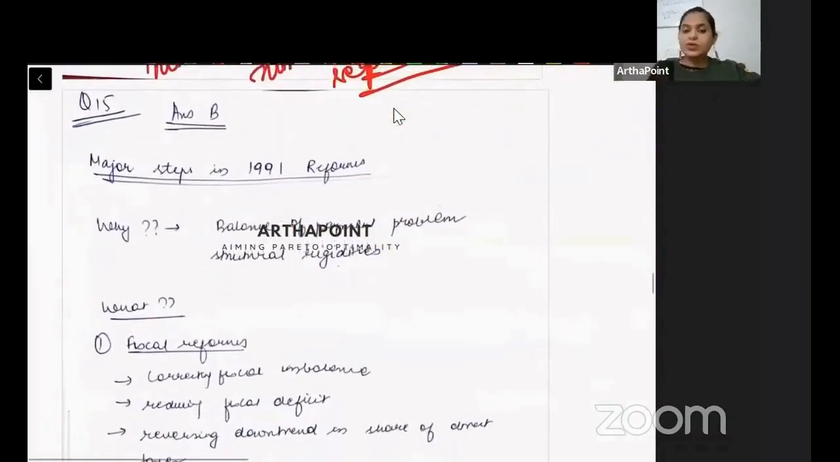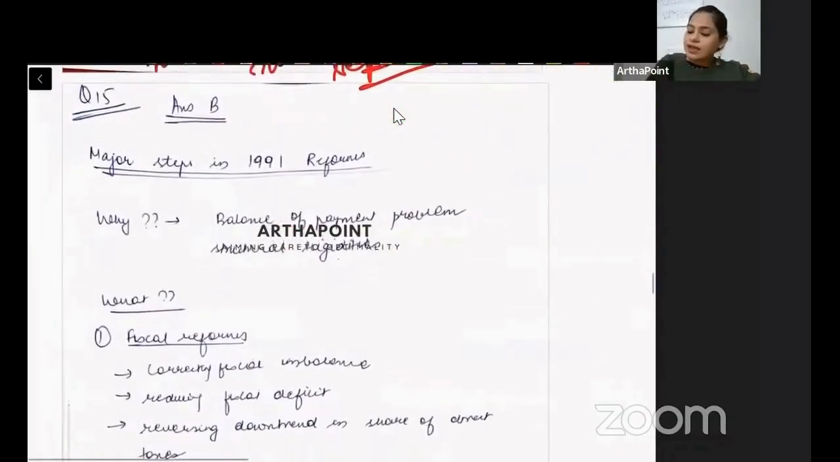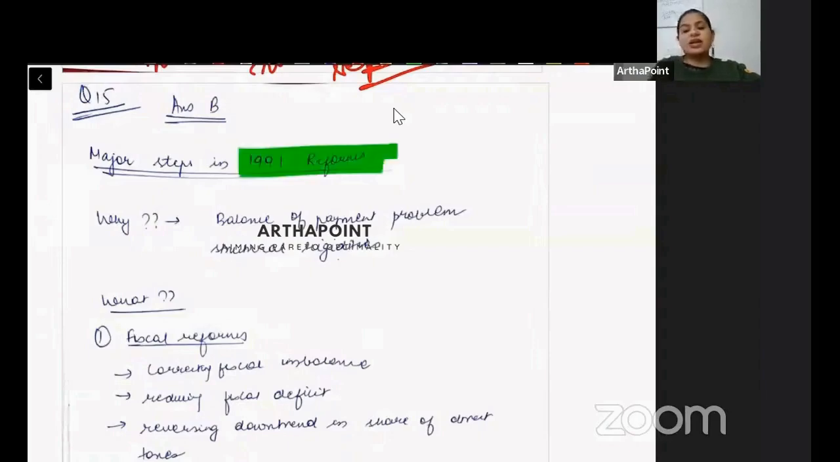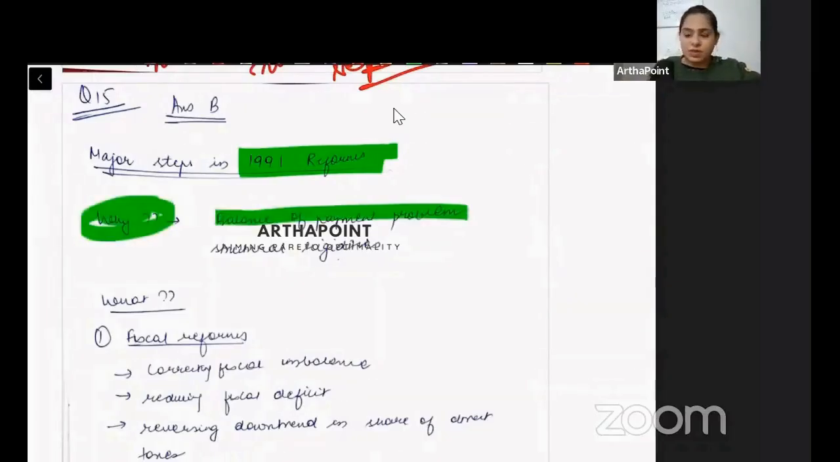Now let's go back to the question we were doing. I want to talk about the major steps that took place in the 1991 reforms. सबसे पहले, we want to understand why it took place. बहुत basic reason था. One, we had a balance of payment problem. Our BOP was in a crisis. We were doing horrible in terms of balance of payment. Second, we had some structural rigidities.